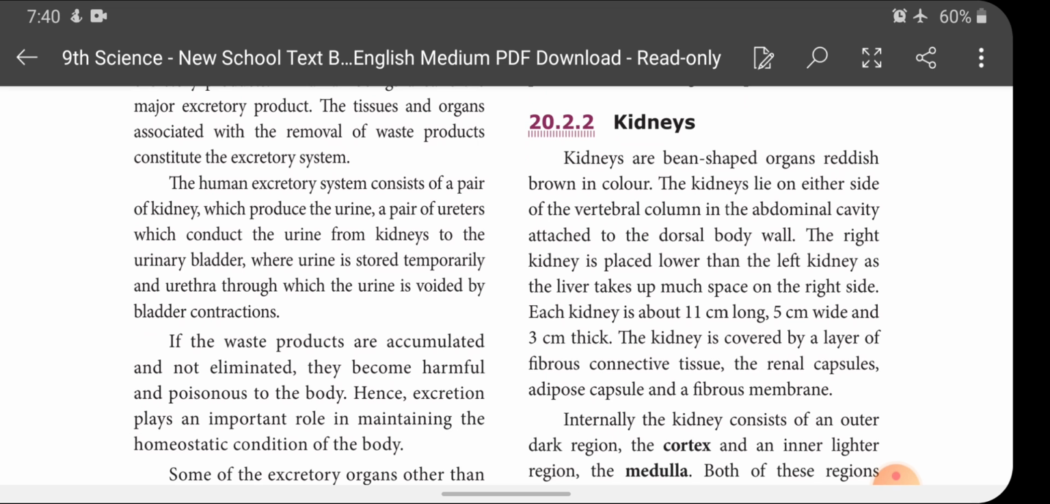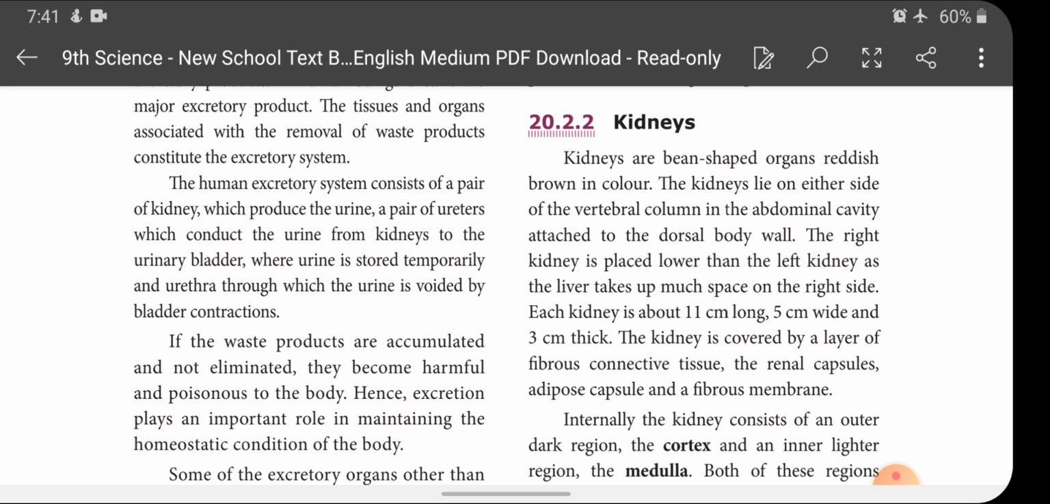Okay, so what are the organs present in the human excretory system? The human excretory system consists of a pair of kidneys, which I said already, are located in the abdomen region on either side of the vertebral column, and which produce the urine. And a pair of ureters. Kidneys produce the urine, and what is the function of the ureter? It conducts the urine from the kidney to the urinary bladder.